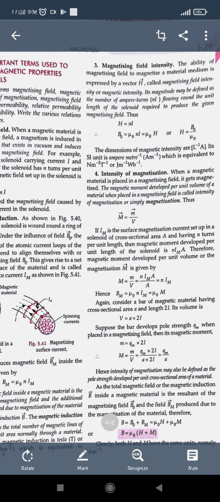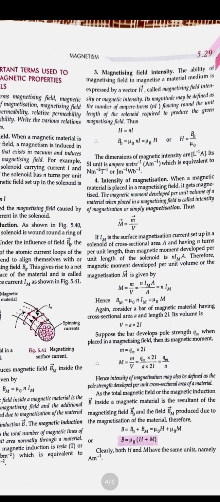Now, what is the intensity of magnetization? If a body is kept in a magnetic field, how much it is induced by the magnetic field is known as the magnetic induction. And how much the magnetizing field is able to magnetize a material is the magnetizing field intensity. What is the intensity of magnetization? It is the magnetic moment developed per unit volume of a material. That is magnetic moment, small m, developed per unit volume, small m upon V, when the material is placed in a magnetizing field. This is called the intensity of magnetization.